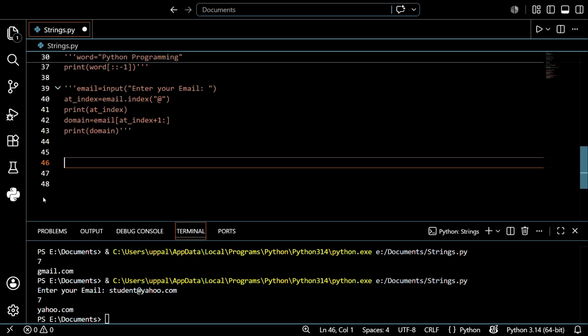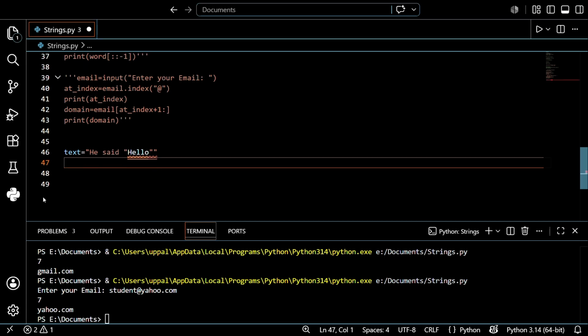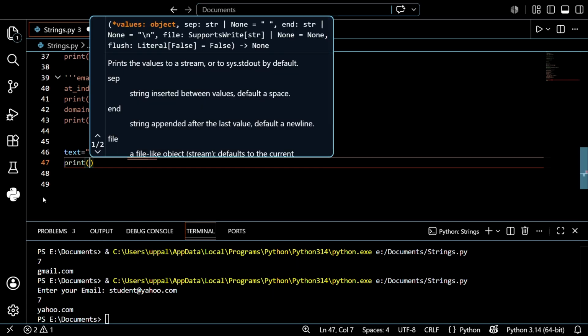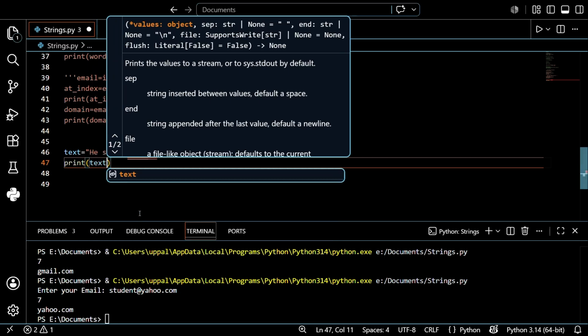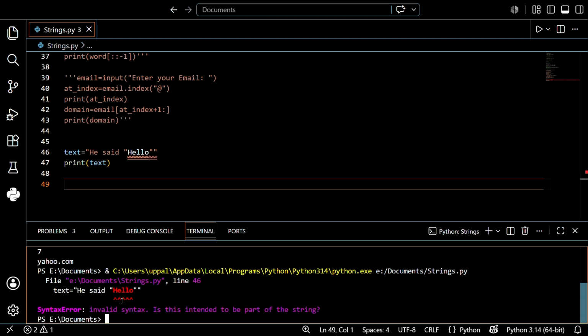Let's create one text. Text is equal to, he said, hello. So this is the text we're discussing. I just want to print the text. Let's see what will happen. Print text. Before that, save this and run it. See, it shows that hello is an error. So how can you print this double quote? Let's see how we can crack it.